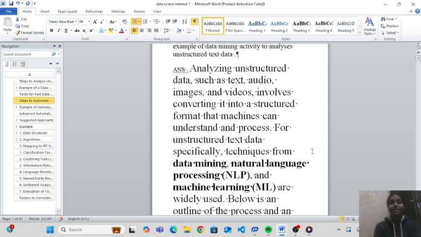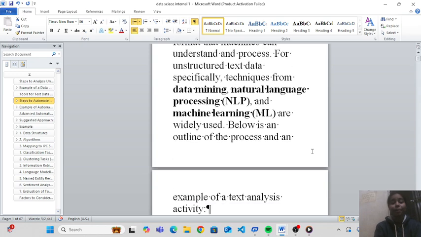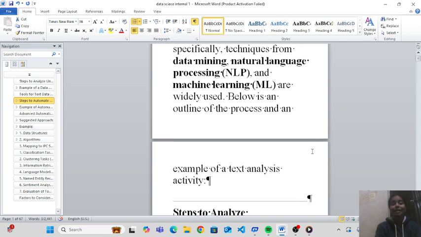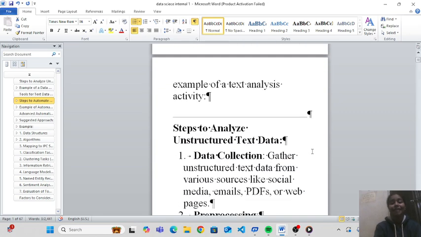So first, what is unstructured data? Such as text, audio, images, video. Analyzing it involves converting it into a structured format that a machine can understand and process. For unstructured text data, especially, techniques from data mining, natural language processing and machine learning are widely used. Below is an outline of the process and an example of a text analysis activity.